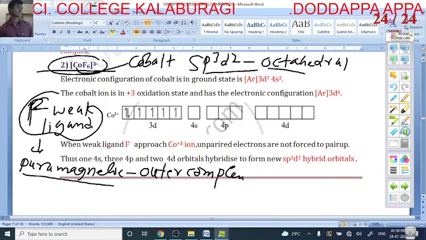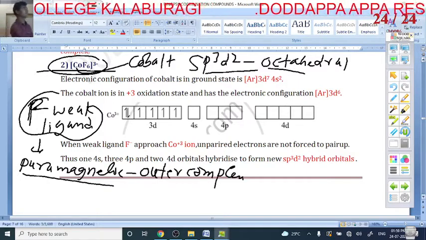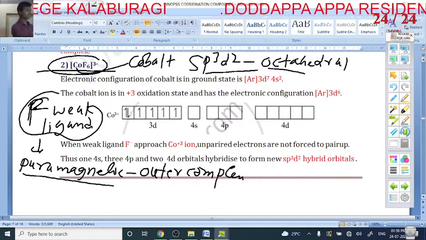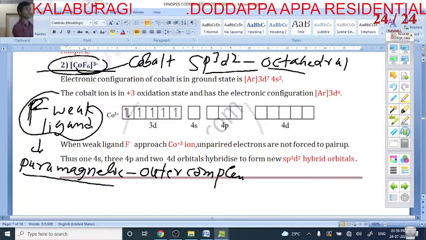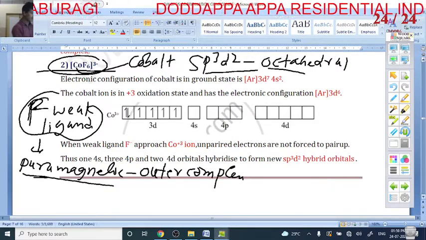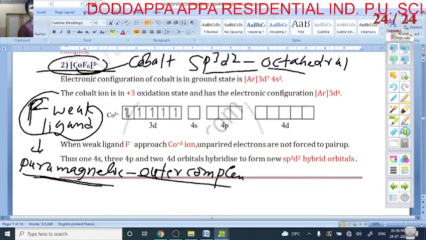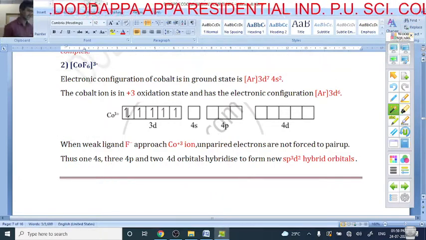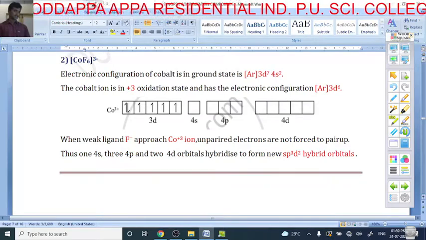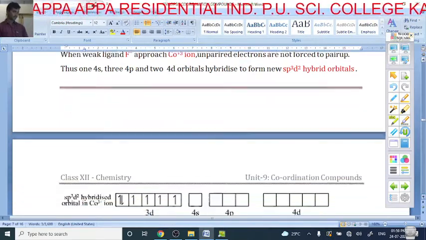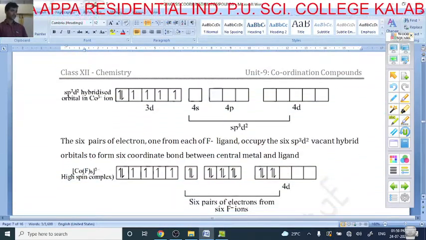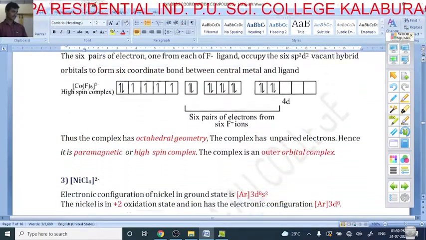So the previous one has a strong ligand and this one has a weak ligand. The previous one is diamagnetic, this one is paramagnetic. The previous one is an inner complex and this is an outer complex. So, next example.